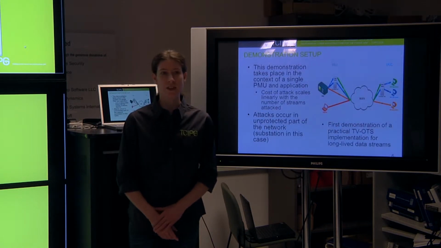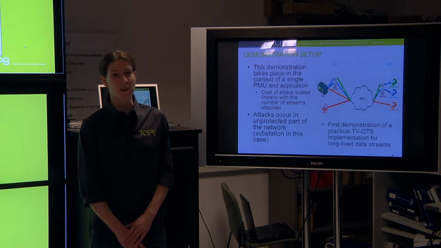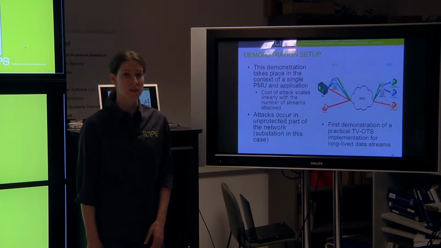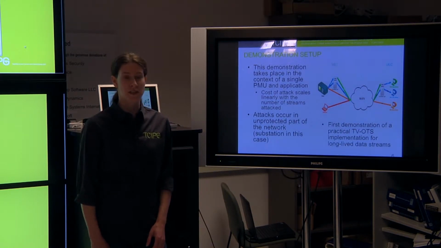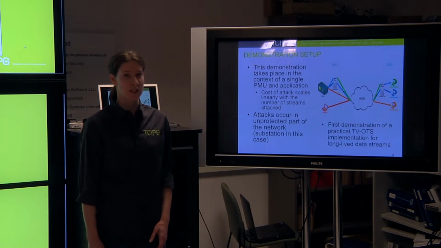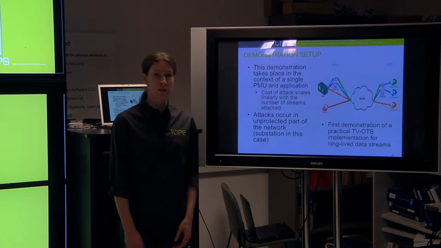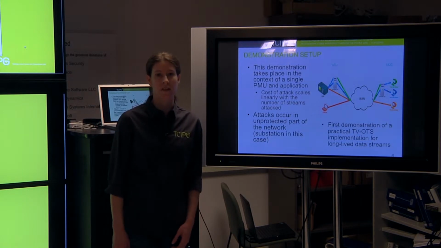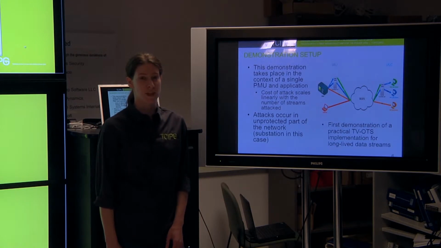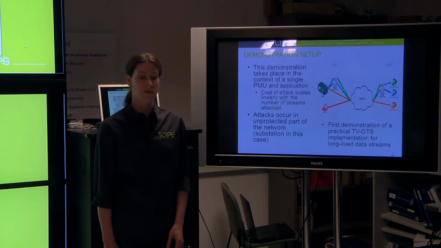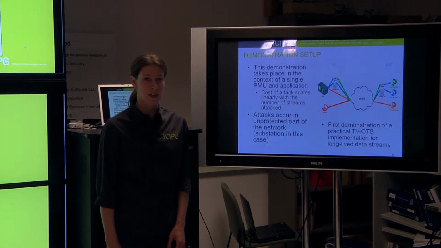To set the stage for our attacks, we have set up a PMU in our lab at WSU, which is sending 3 identical streams of measurements to display applications here in this lab at UIUC. One of the streams is delivered using TCP. The other 2 streams are delivered using UDP. The UDP streams are delivered using the GridStat data dissemination middleware. GridStat allows us to quickly and easily configure both authentication and encryption for different streams.